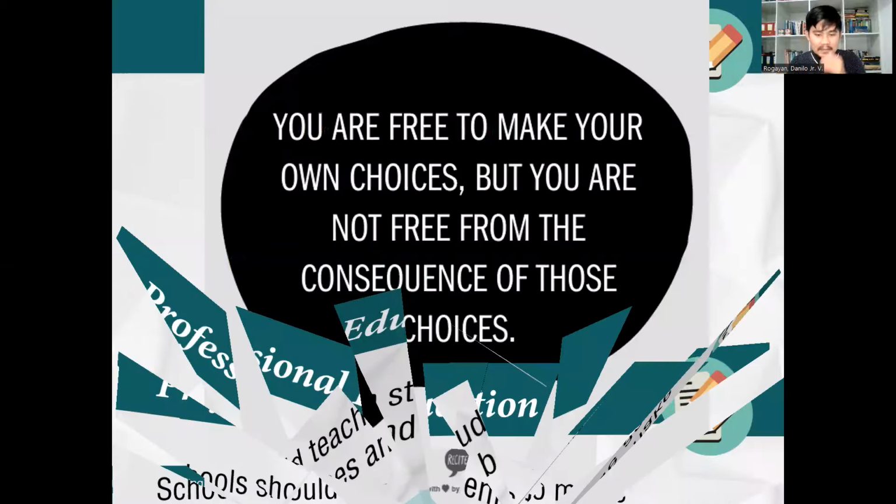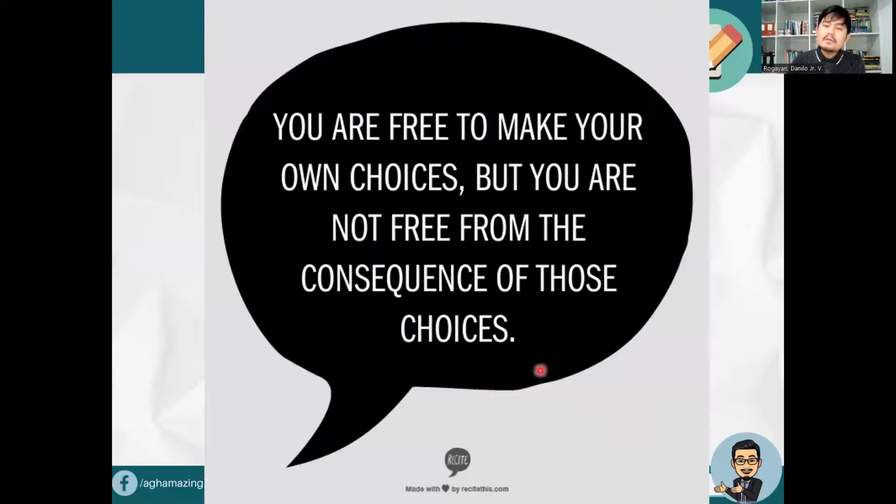Okay? So sabi nga dito, in this quote, you are free to make your own choices, but you are not free from the consequences of those choices. So you have to make the smart choice, no?